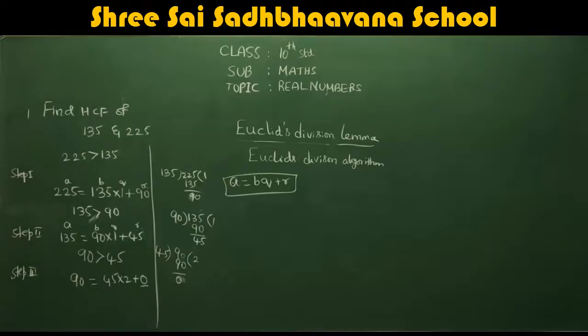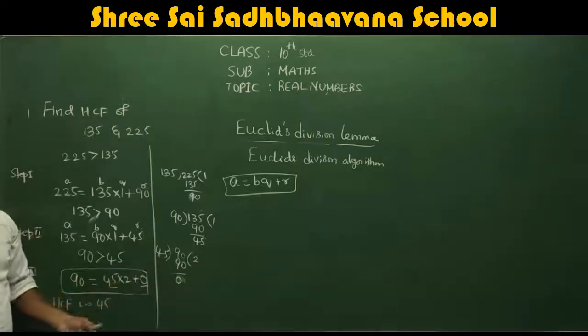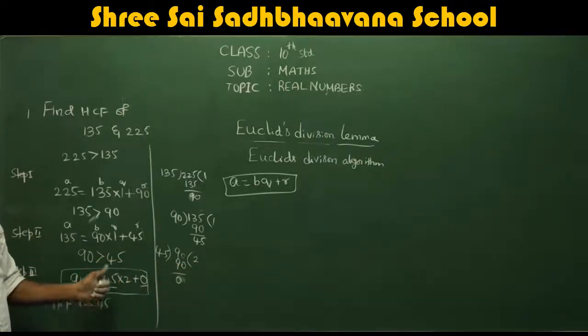So what will be the HCF? The HCF is at the step where you get 0. In the last step we got 0. Where you got 0, just underline the step or box it up. And what is the divisor in this case? Remember, quotient you will never take. You should take only the divisor.